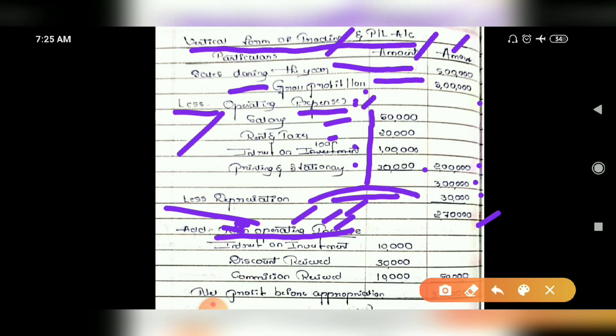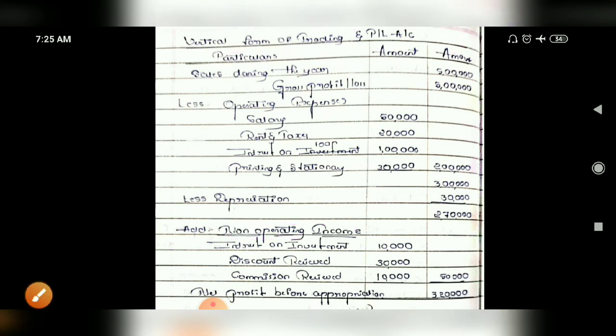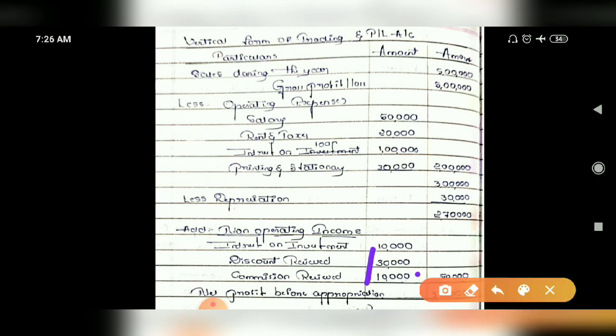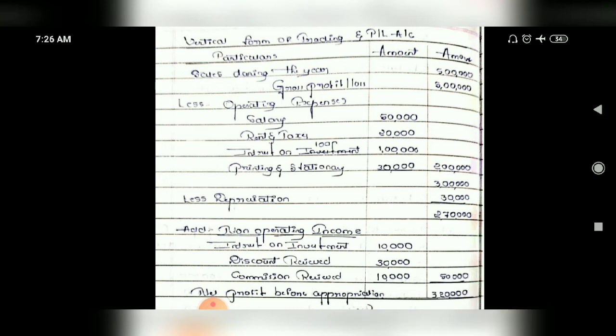So for office income, you have to see in the question there are some office incomes, isn't it? Interest on investment is there, discount received, commission received, whatever money you have received in case of your office incomes, isn't it? So you are going to add all the office income here to the outward column.